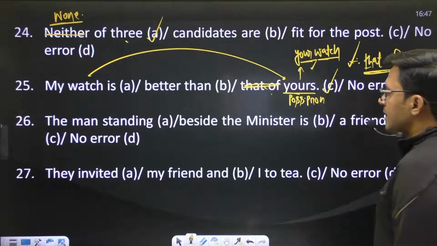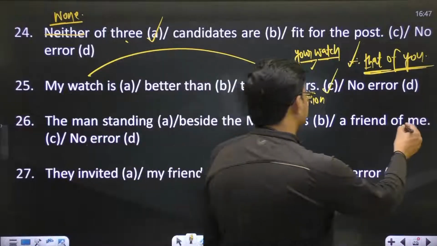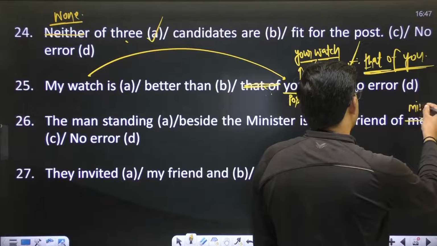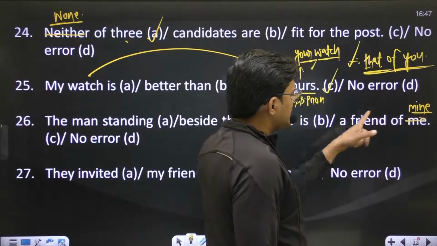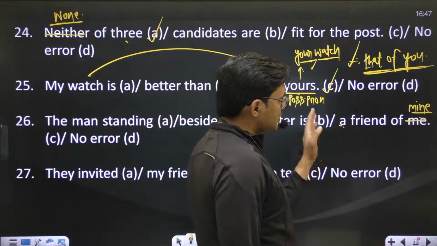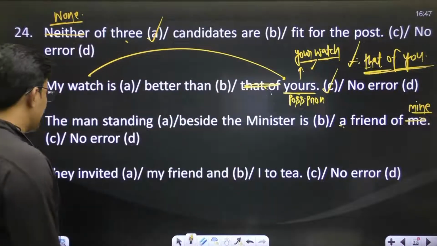The man standing beside the minister is a friend of mine. Here we are talking about an indefinite friend. Out of all friends, we are talking about any. So the sentence will be like a friend of mine. Are you getting my point?